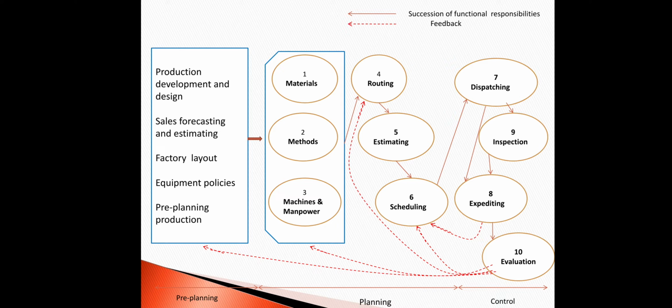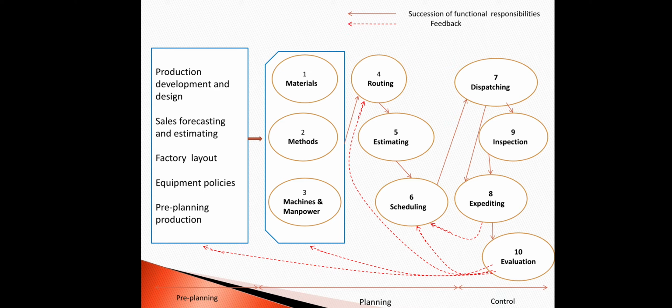Along with machineries, manpower is very essential. All the activities can be performed by the manpower, even if there is a machinery, as it has to be handled by the manpower. Then the next function is routing. Routing is the fourth function of production management. We can say that routing is the fundamental production function on which all subsequent planning is based.